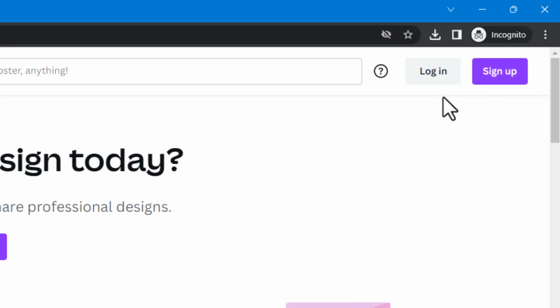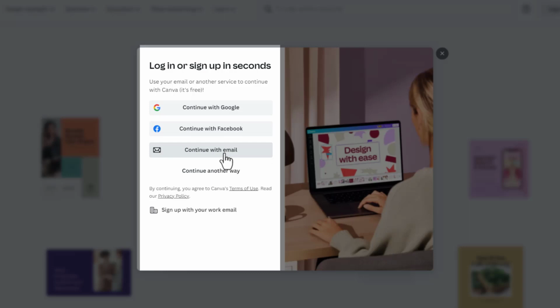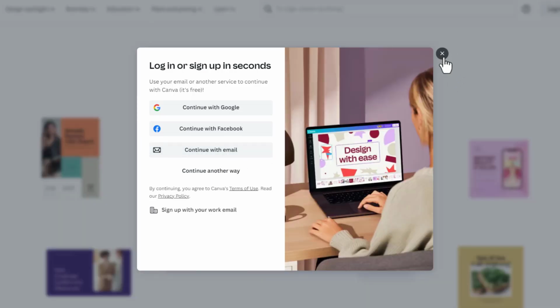If you have an account, then you can go with login. If you don't have, you can sign up here. It asks you to log in with your Gmail, Facebook, or with your email. So I have another video tutorial on it, so you can watch that, how to sign up or log in to Canva.